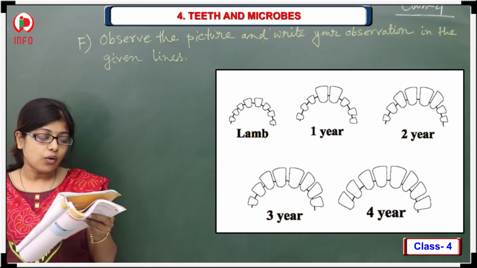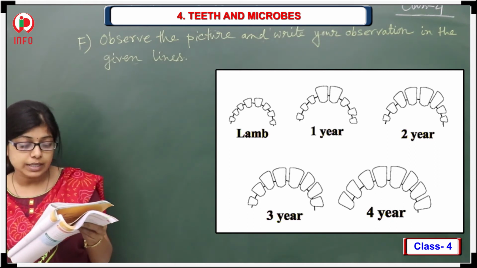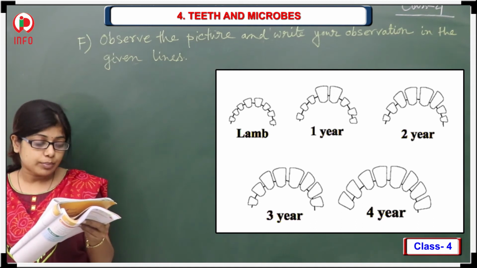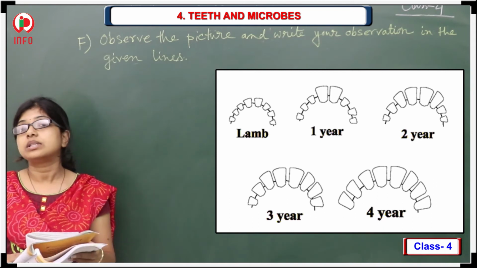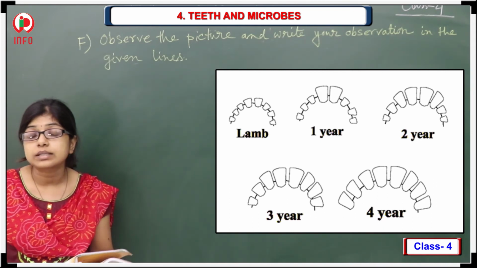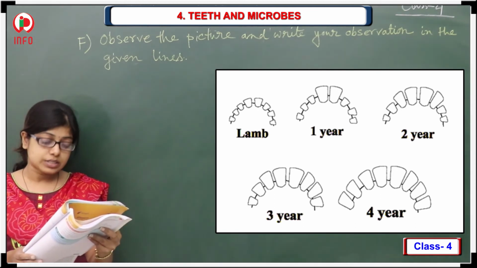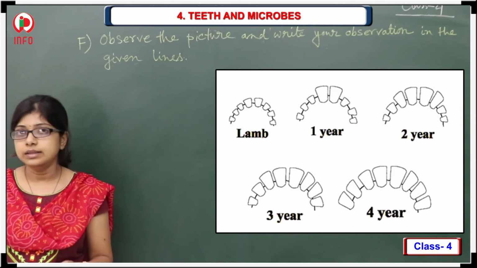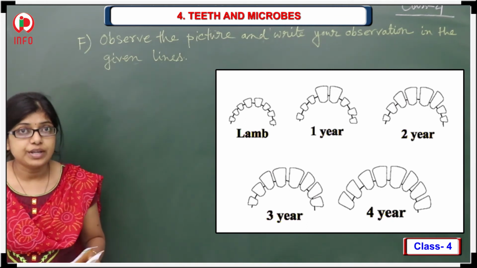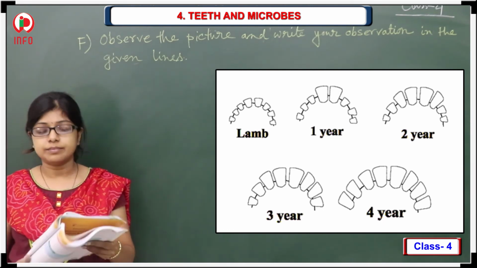At 4 or 5 years of age, the animals have a complete set of 8 permanent teeth in front. So these are about the teeth of what? The goat. See here, one lamb, first year, second year, third year, fourth year. Within these years, the different changes of the teeth are observed here.